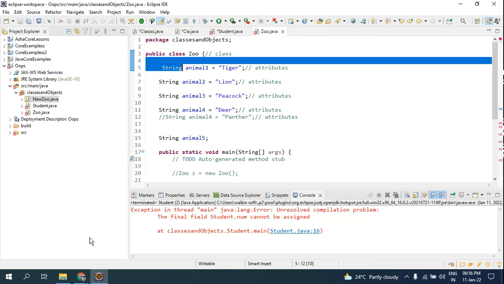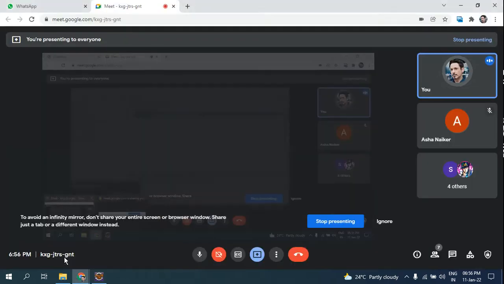For today I think it's enough, and tomorrow we shall dive into other concepts. Again I'm asking, if you have doubts, feel free to ask. I'm ready to explain again, because these are the core concepts where you have to work more. I hope you guys get to know about classes and objects, right? As I said, practice with different examples, then it will be easy for you to understand. Okay.